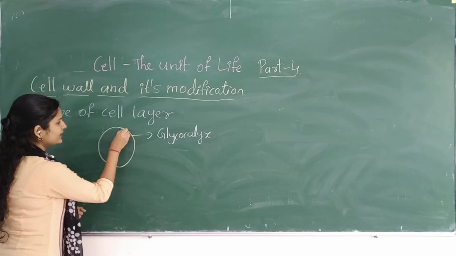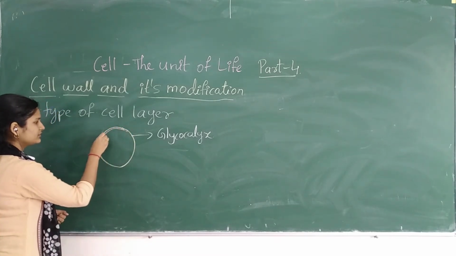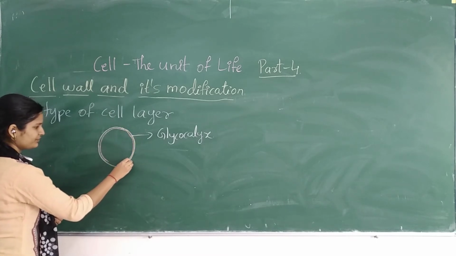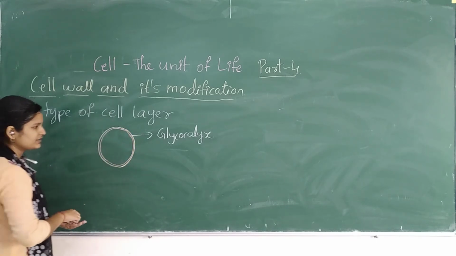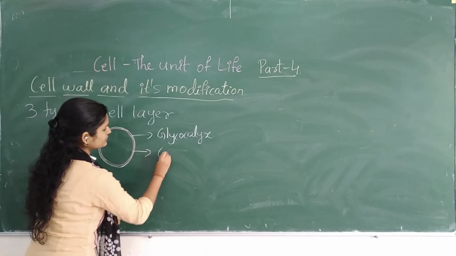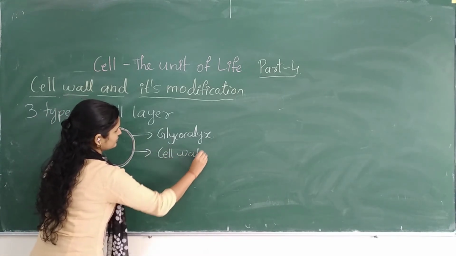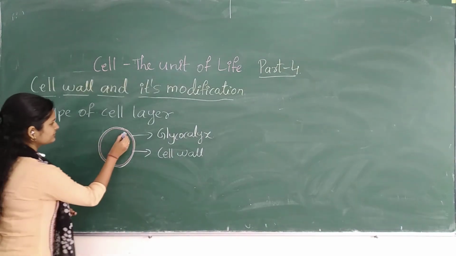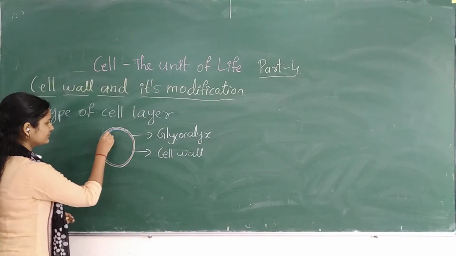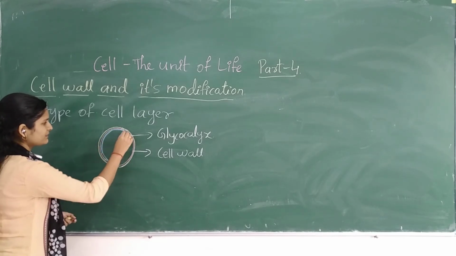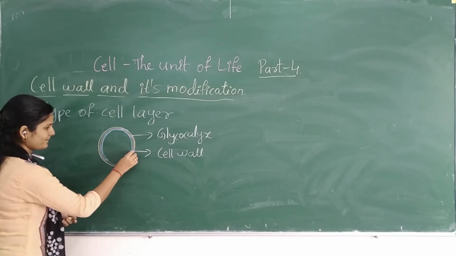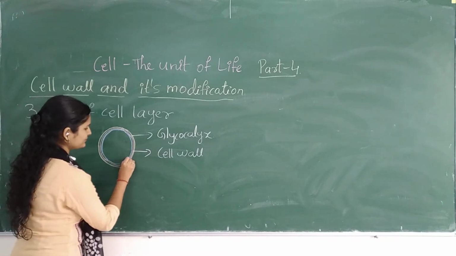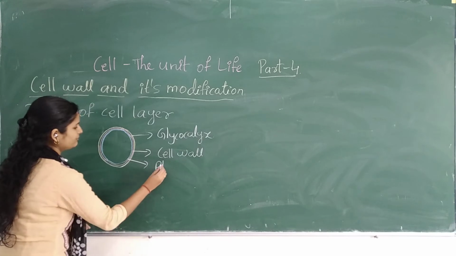Inside this, another layer will be formed. We call it the cell wall. After this, another layer, very good, the plasma membrane.